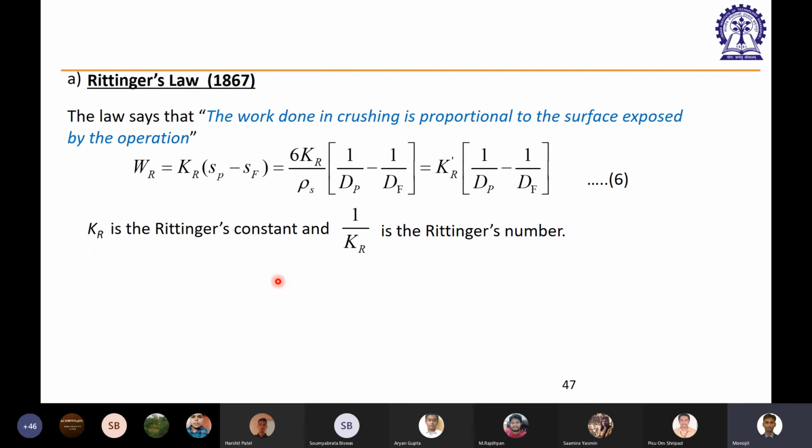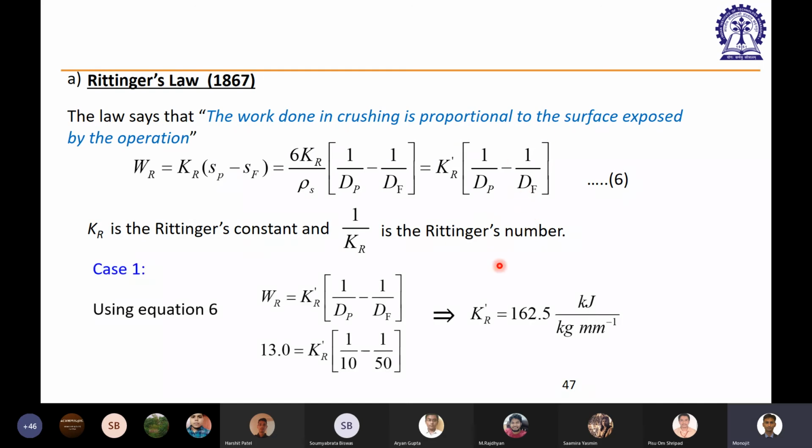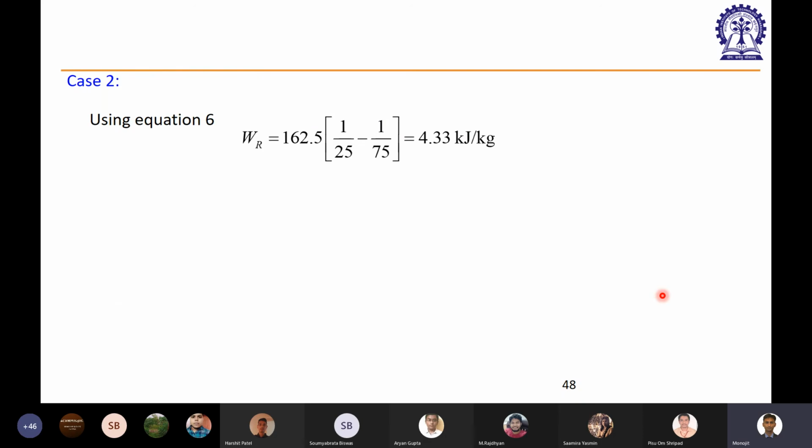In my case, what I did is I tried to find out the constant and put it in the second equation. So Rittinger's law had this expression. This we had already discussed and derived. So this directly we can use for this problem. dP and dF both are given. Just put everything, find out Kr. Kr you will get 162.5, whatever. You put the Kr value here, and now your product size is 25 and your feed size was 75 millimeter. So you will get the work as 4.33 kilojoule per kg. This is what you will get.